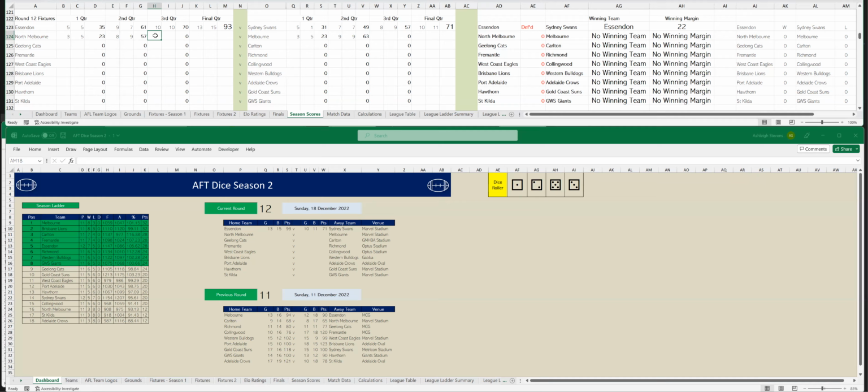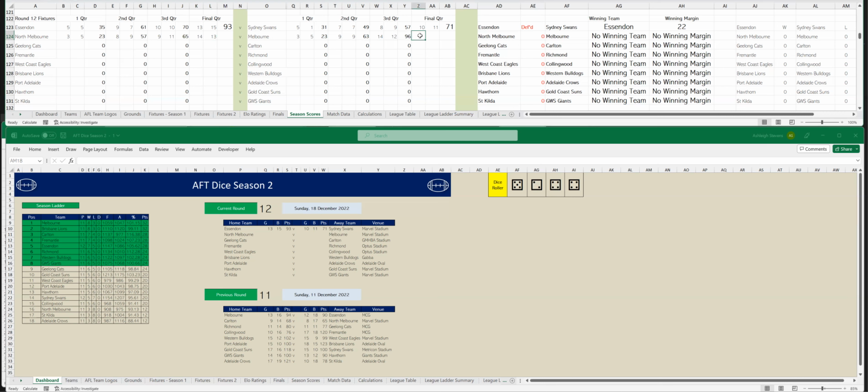Let's go to the third quarter. North Melbourne have kicked 1, 2. So that's 9 goals, 11. To Melbourne, 5 goals, 3. So that's 14 goals, 12. Let's go to the last quarter. Melbourne are in front. North Melbourne have kicked 5 goals, 2. So that's 14 goals, 13.